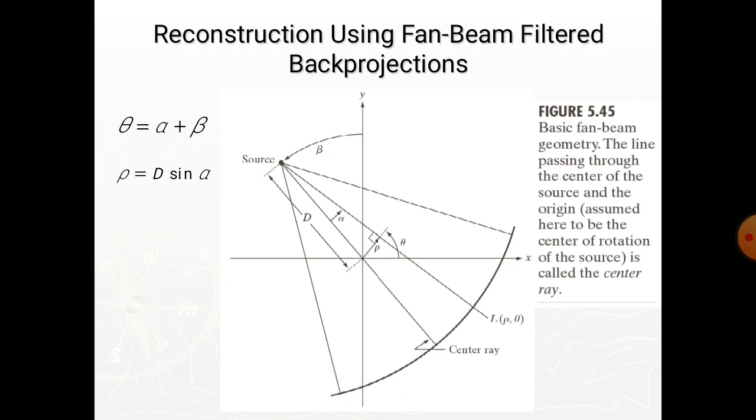Where alpha is the angular position of a particular detector measured with respect to the center ray, and beta is the angular displacement of the source measured with respect to the y-axis.